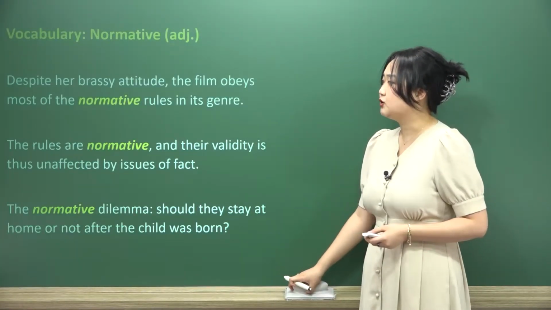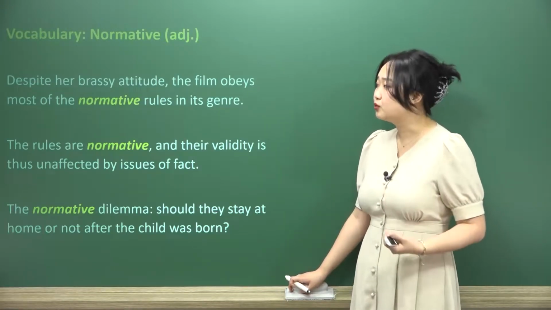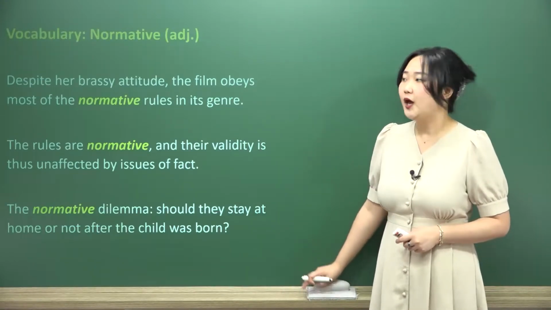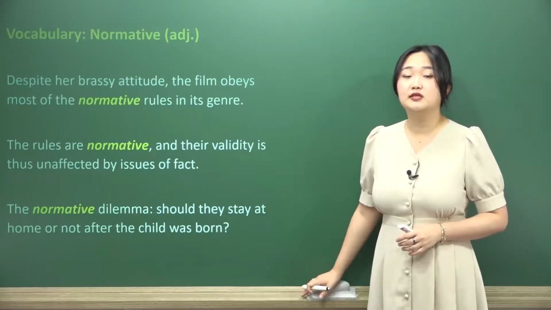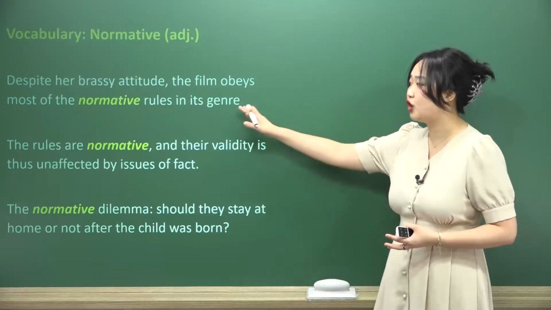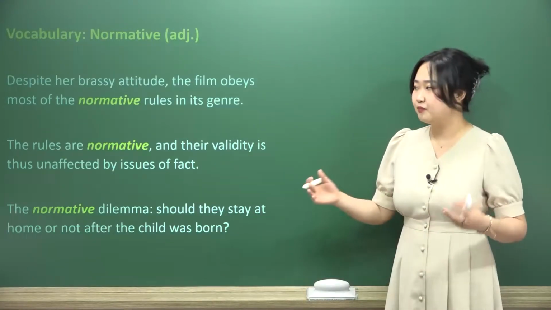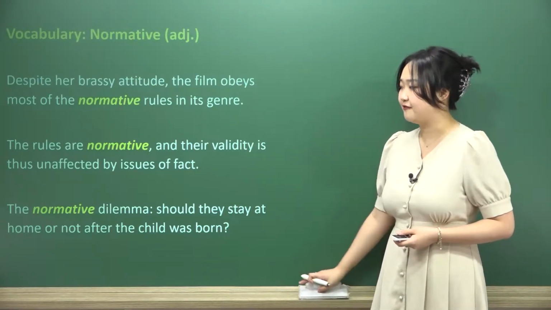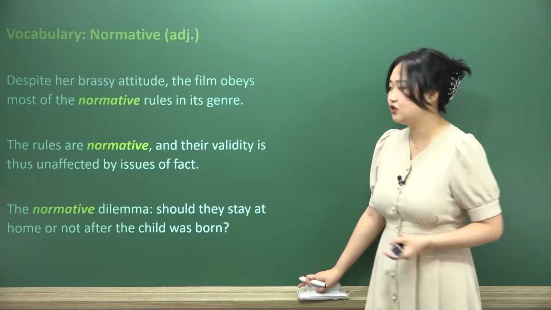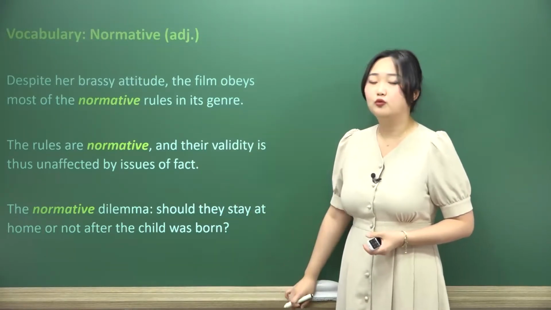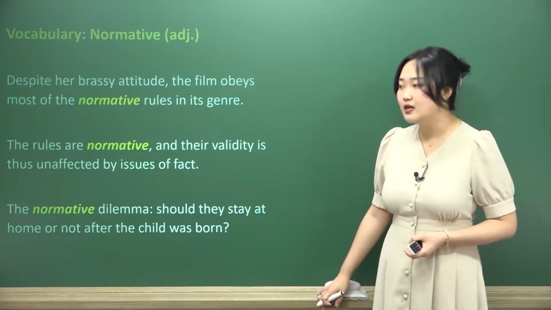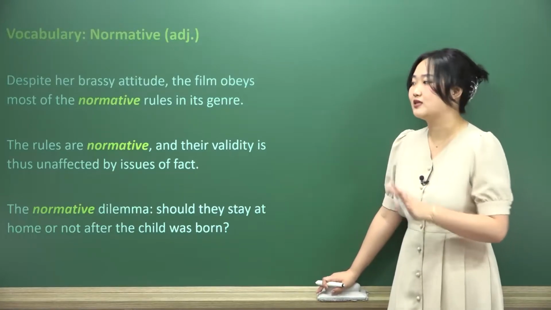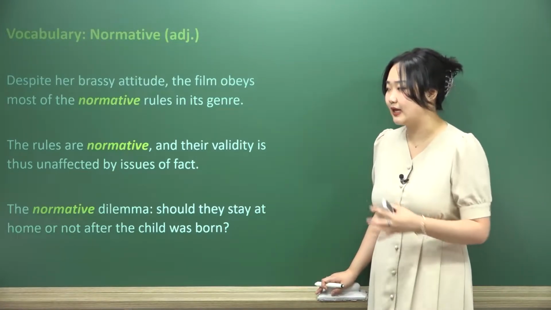Despite her brassy attitude, the film obeys most of the normative rules in its genre. So she might be a little bit brassy, she might be a little bit crude, but overall the film is able to stick with the standard rules of the genre that it is made in, okay? The rules are normative and their validity is thus unaffected by issues of fact. Sentence, you don't really have to pay too much attention to it. What are we staring at though? The rules are normative. They are determining the standard. They are allowing you to adhere or stick with the norms, okay, the standards.